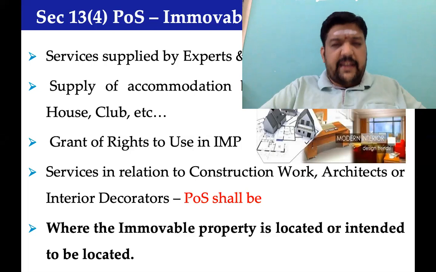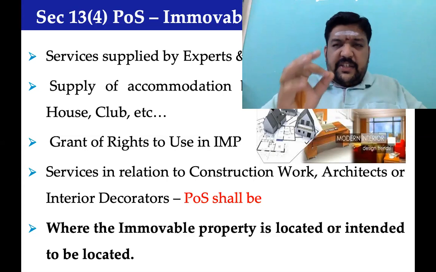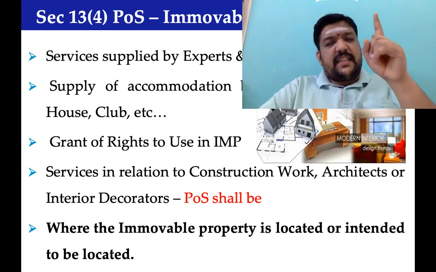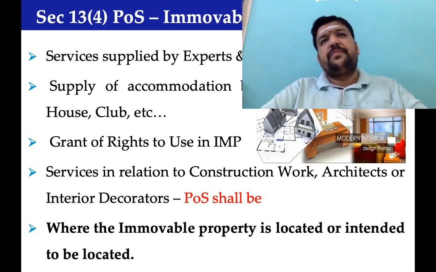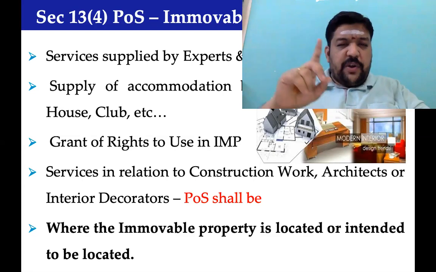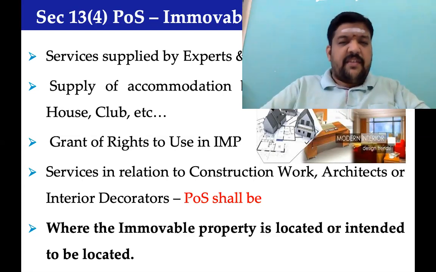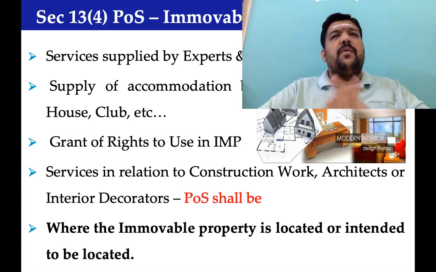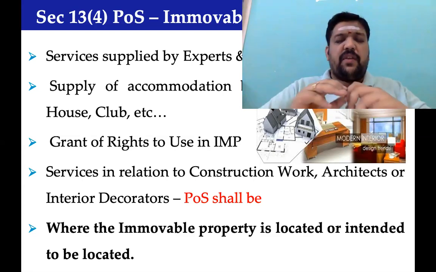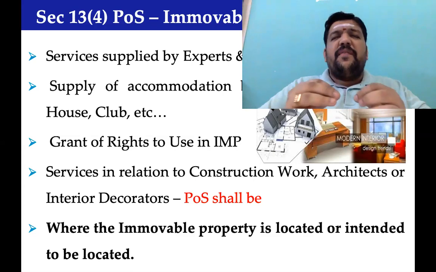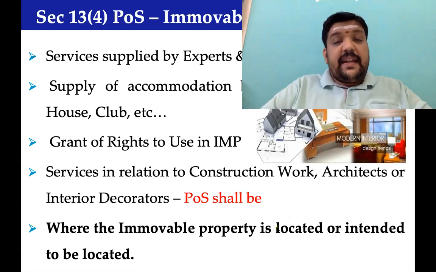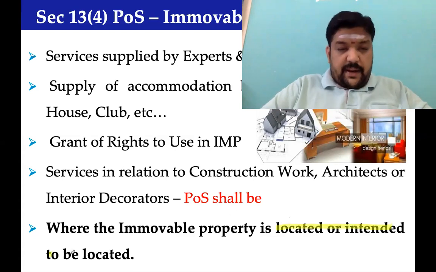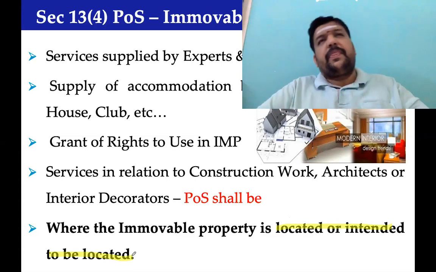We have an architect in Chennai. This architect in Chennai provides services to a construction company in Dubai, for a mall that is going to be constructed in Dubai. What would be the place of supply for us? A very simple answer. Where your immovable property is located or intended to be located, which is going to come.